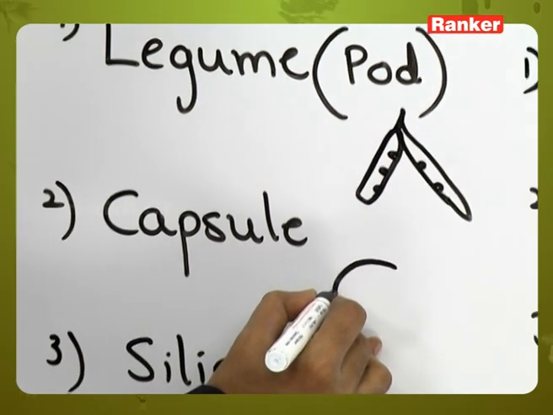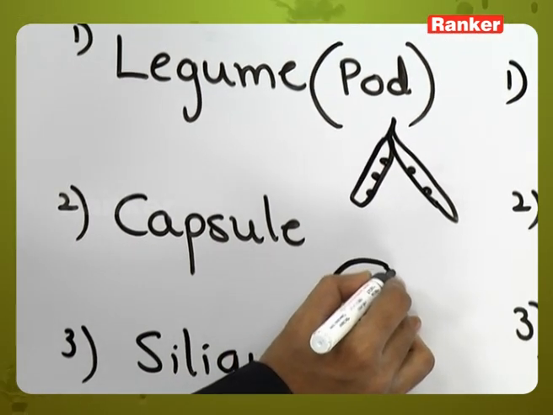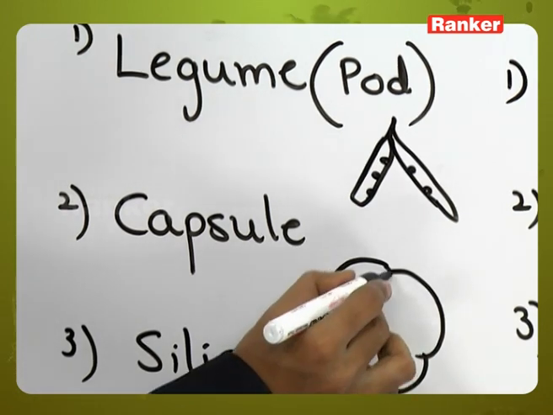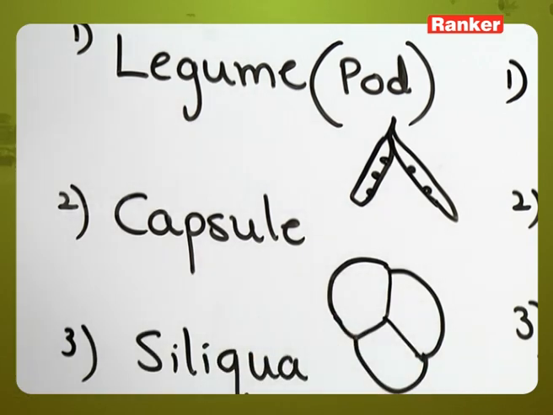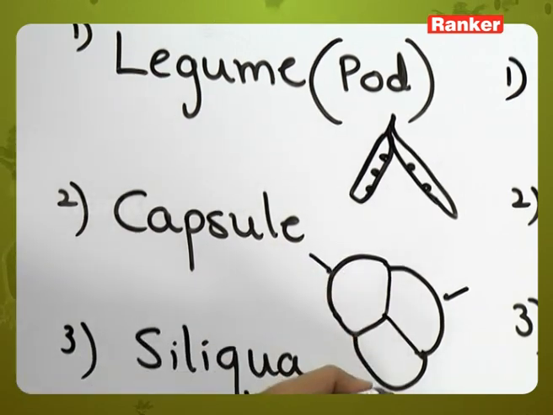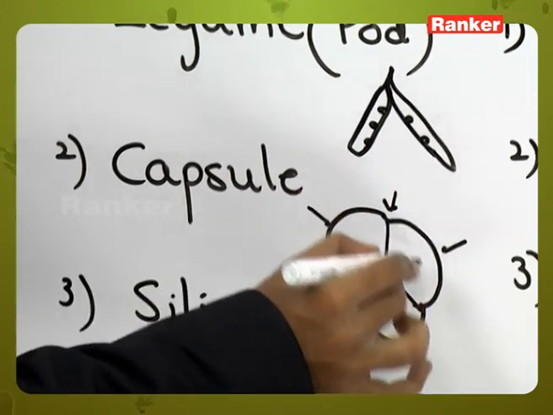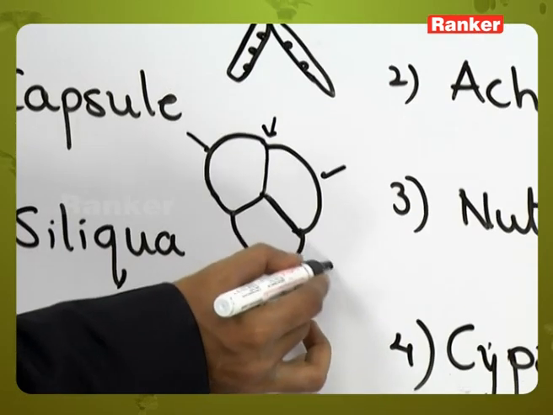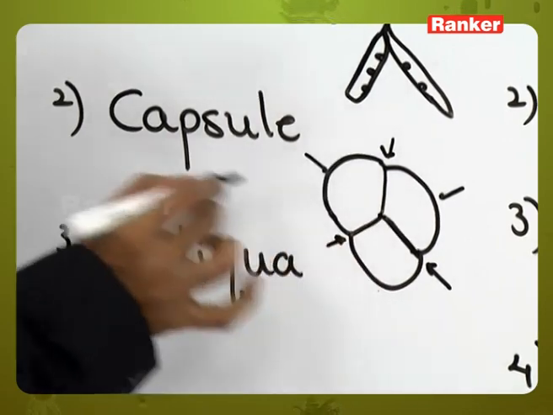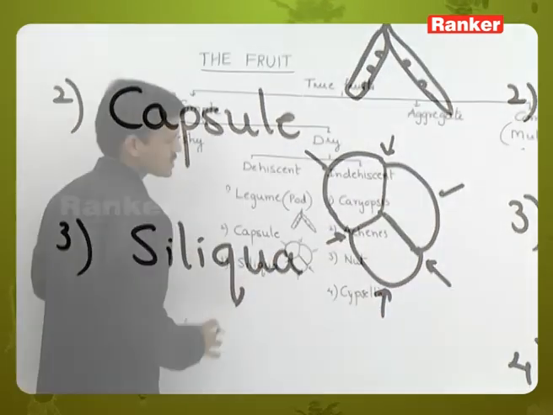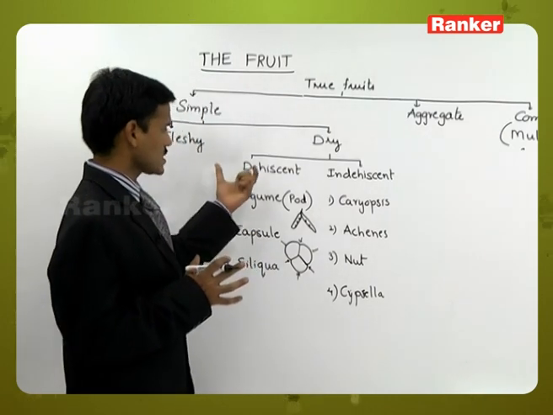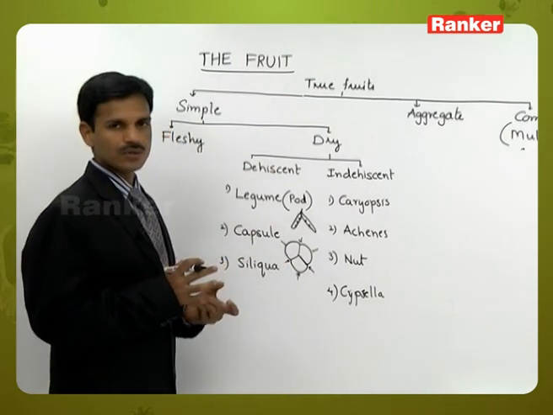Here the fruit is, for example, developed from a tricarpellary ovary. Here the walls are present. Sometimes it is dehiscing in between the locules, or sometimes here it is dehiscing in the septa region. So the dehiscence methods are different in capsule.